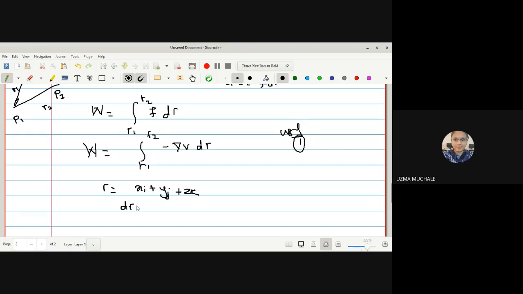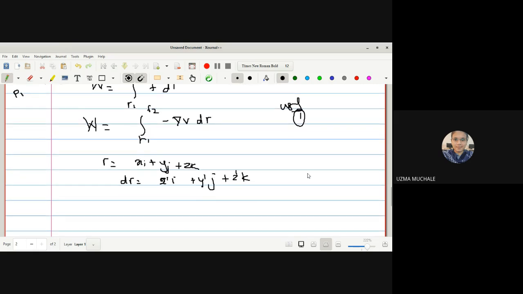So what is dr? Dr is nothing but x dash i plus y dash j plus z dash k. We have written this while writing the definition of velocity. What is velocity? It is nothing but the rate of change of a position vector.